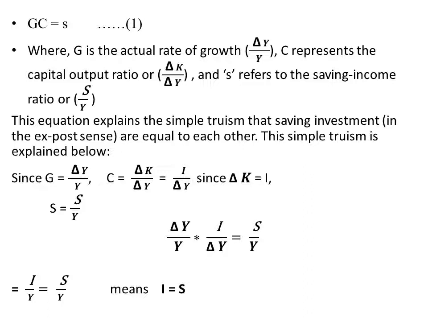Then small s equal to S by Y, saving divided by income, total saving divided by total income. Our first equation is GC equal to s.